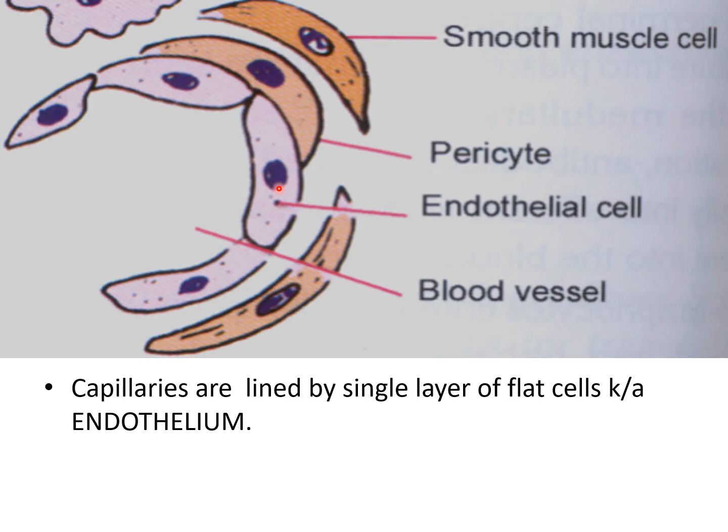In some capillaries, specialized branching cells may be present, called pericytes. Pericytes, or adventitial cells, contain contractile filaments in the cytoplasm. They mainly provide support to the capillary wall and control the lumen size. So here is the structure of the capillary.